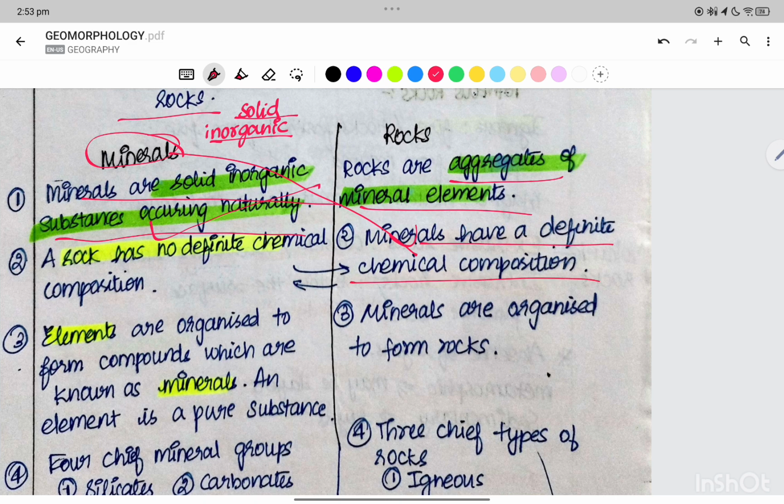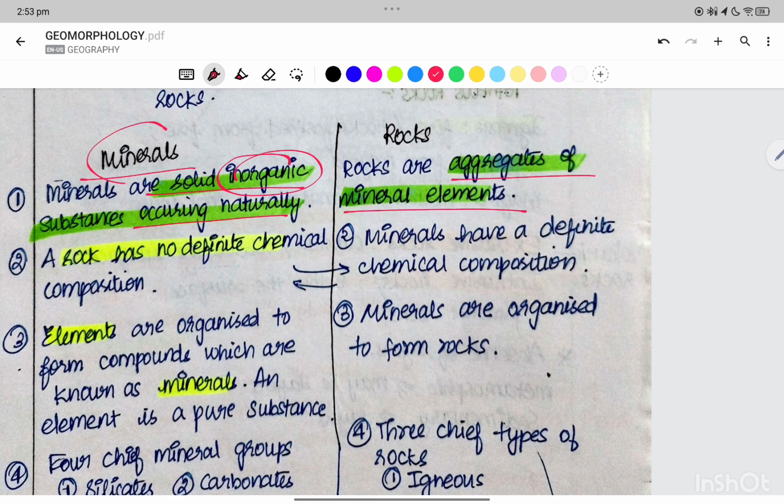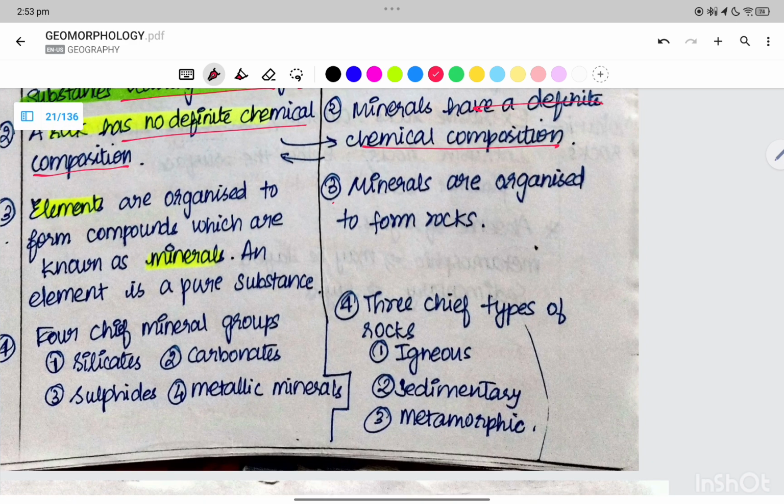Minerals have a definite chemical composition, whereas rocks have no definite chemical composition. Minerals are organized to form the rocks, whereas elements are organized to form compounds which are known as the minerals. An element is the purest substance.